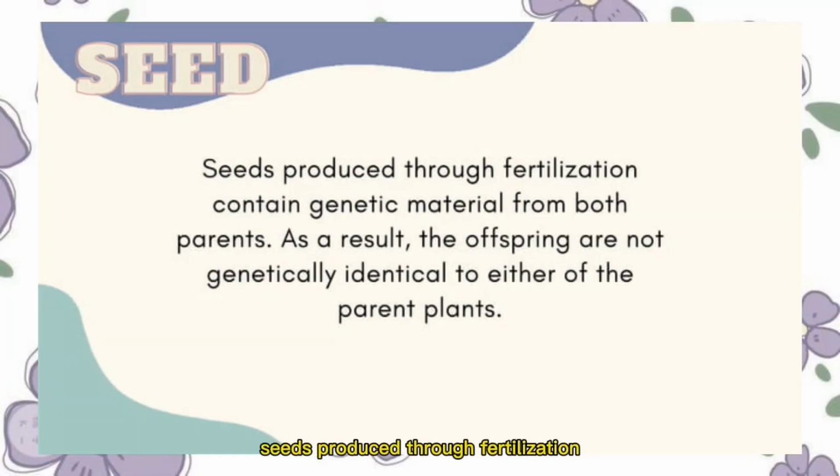Seeds produced through fertilization contain genetic material from both parents. As a result, the offspring are not genetically identical to either of the parent plants. Seed plants have special structures on them where male and female cells join together through a process, at ito ay tinatawag na fertilization.